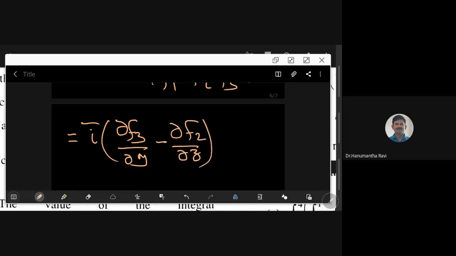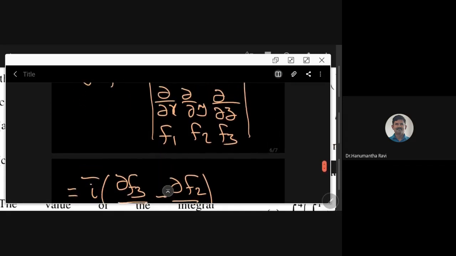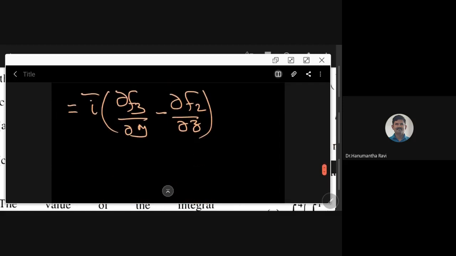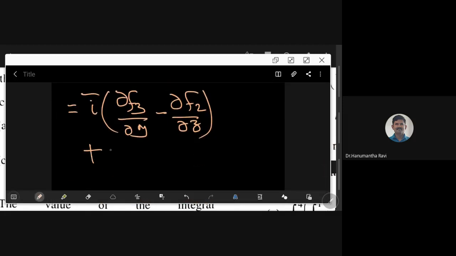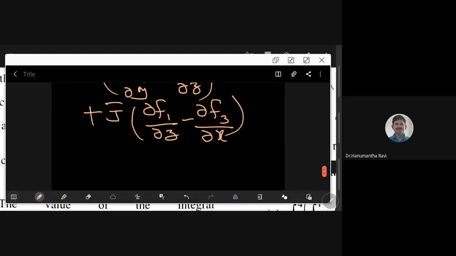This is equal to i bar (∂F3/∂y minus ∂F2/∂z). Look at the first determinant, first i bar (∂f3/∂y minus ∂f2/∂z). I wrote that only. Remaining things I can easily write. You put plus sign now. After i bar, j bar will come. After f3, f1 will come. Circular sum. After y, z will come. After z, you have x. Then full round one has to rotate.